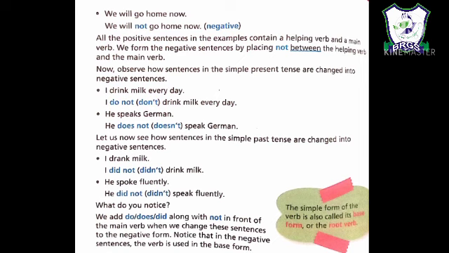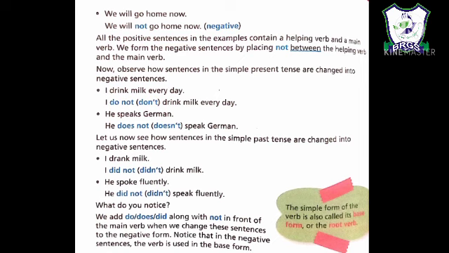Whenever we are given the first form of verb, either we use do not or does not according to the subject. I hope we are very clear with the use of do and does. When our subject is singular, we use does, and when our subject is plural, we use do. Whenever our subject is I, we also use do not. So I drink milk every day becomes I do not drink milk every day. He speaks German. Here we are only given the first form of verb and our subject is singular. So what will we use? We will use does not. So he does not speak German.